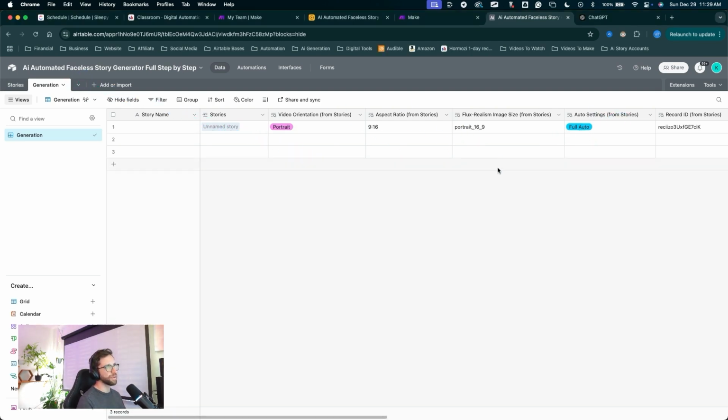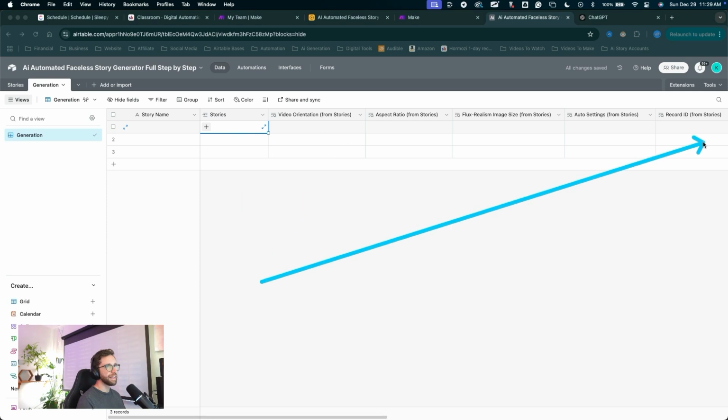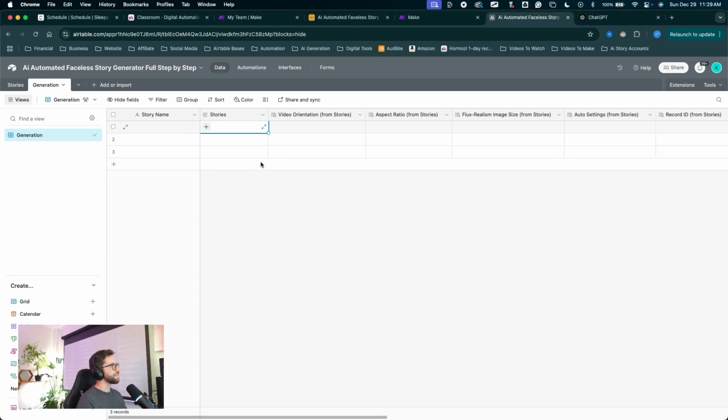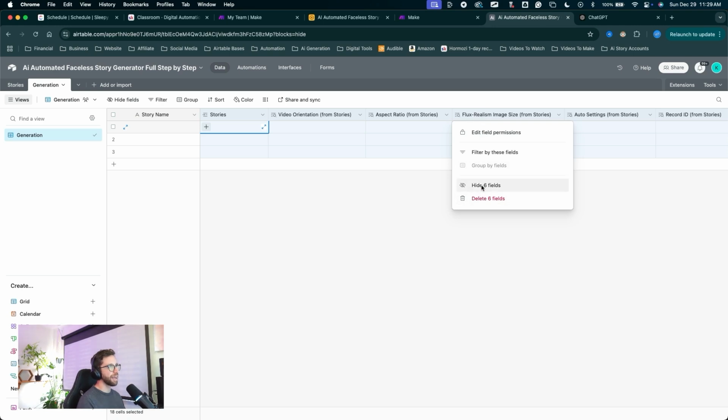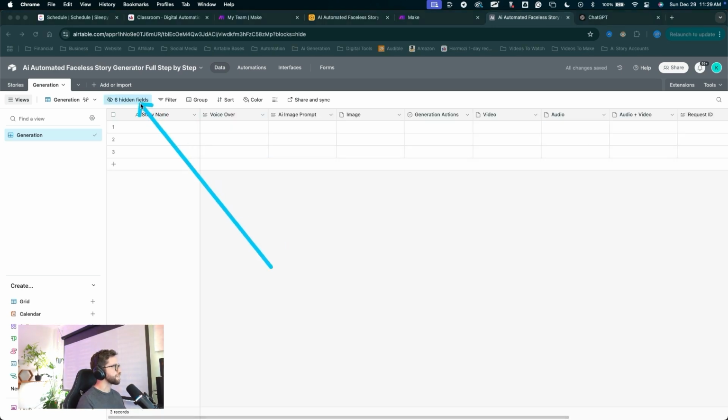So that's what we're looking for. Everything looks good. I'll clear out this unnamed story by clicking the X right here. That'll get rid of that record in this row. What we can do now is hide all of these fields in the generation table. So I'll click on all of these fields, holding shift on the keyboard, right click on one of them and hide 6 fields. Now again, they're still in this table, we just can't see them.